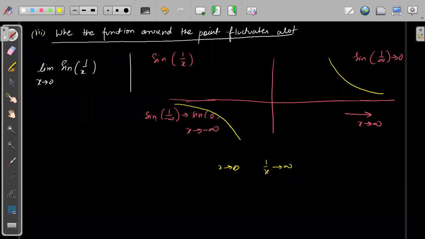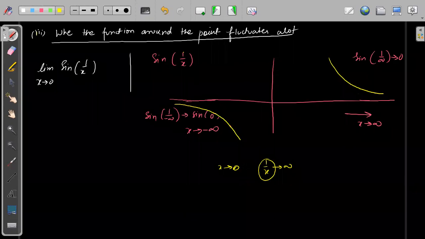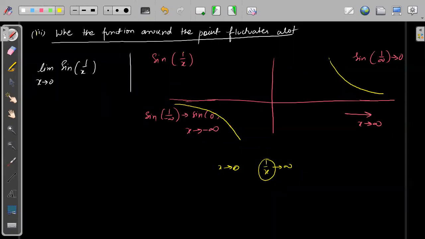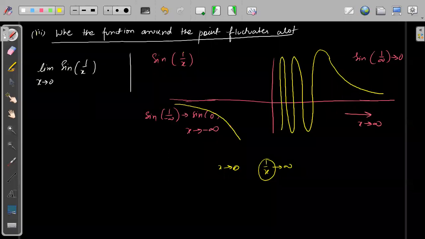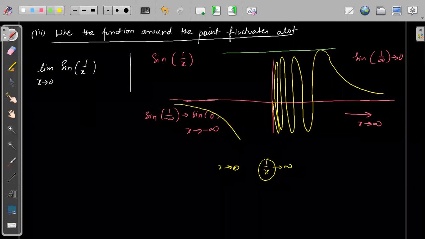That means sine of that value will take some value, but we are not sure what value it will take. So as x approaches 0, this sine function will keep on fluctuating around 0, not sure whether it will take +1. Suppose this is the line +1 and this is the line -1.